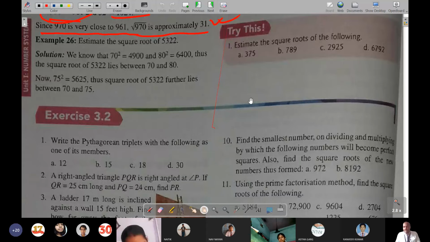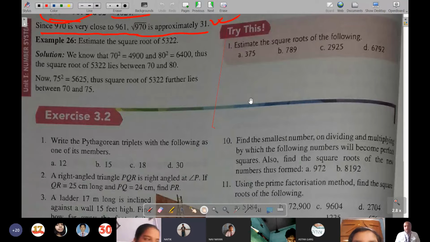So we will simply see 19 square and 18 square. 18 square will be nearer, so we can write that the square root of approximately 375 is approximately 18. Like that you can write. The answer is 18. I hope you all will be able to do estimation. Not 18 square, 18, because here it is asking for a square root. So the approximate square root will be 18.